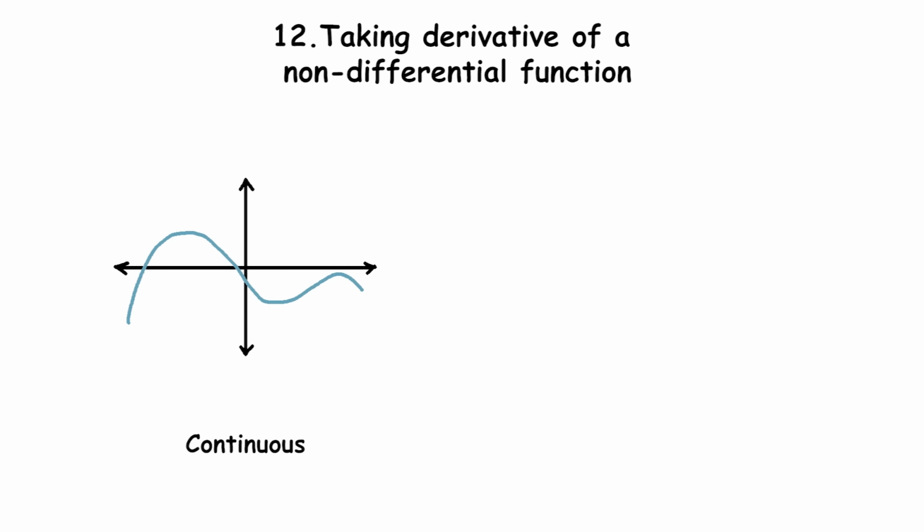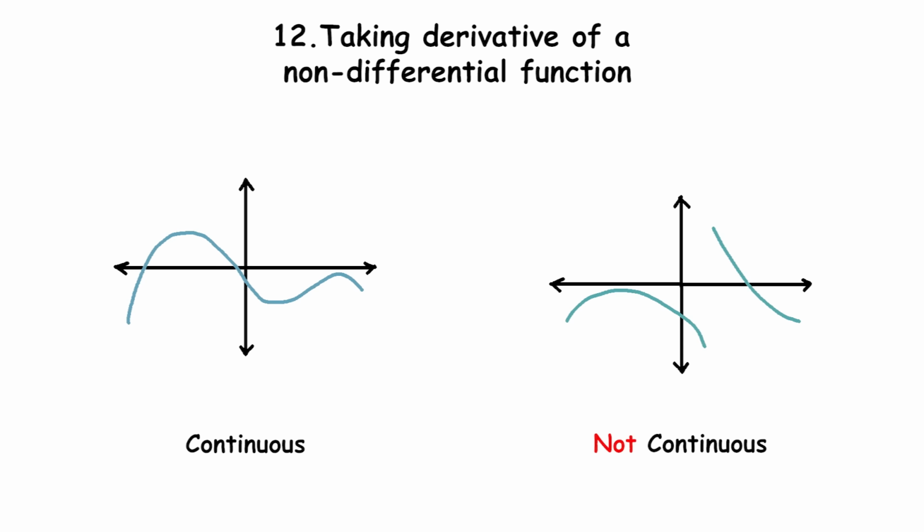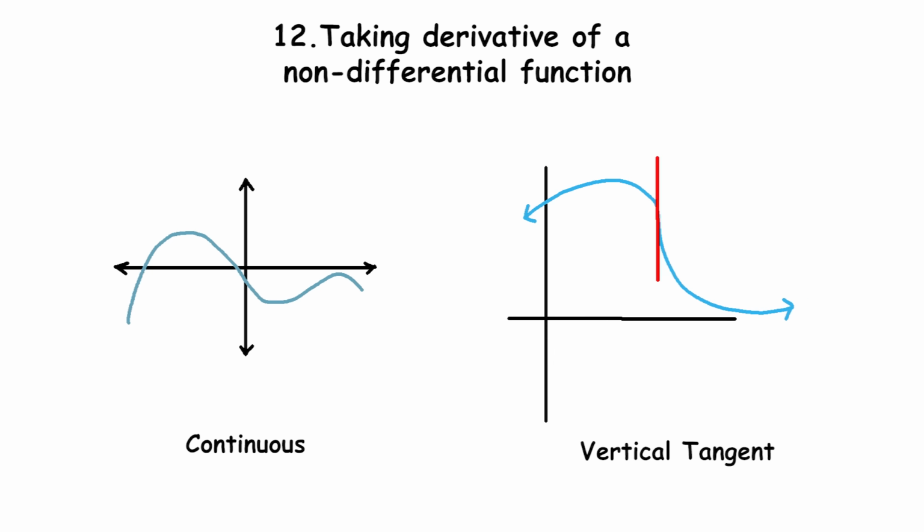Derivatives require a function that is continuous and smooth. Basically, derivatives are slopes of tangent lines, and tangent lines cannot be drawn for non-smooth functions, as they may have corners or jumps in their graphs. Also, if the graph of a function has a vertical tangent, it is non-differentiable.